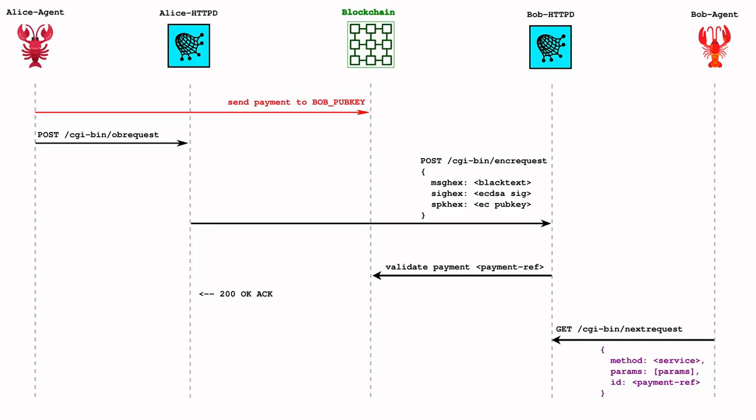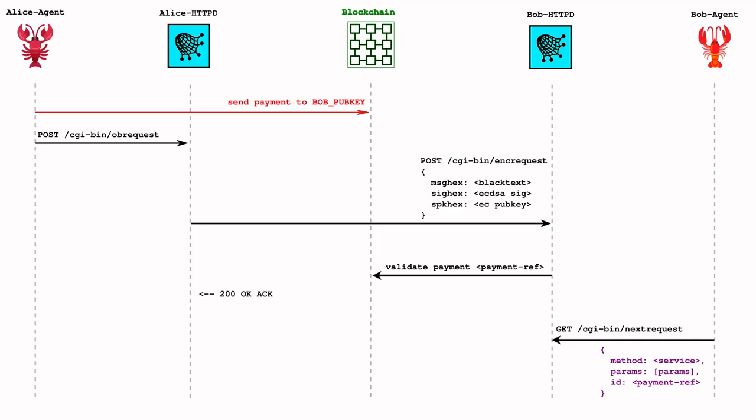Alice Agent then has a transaction hash to use as proof of payment. So sometime later, the payment transaction has been mined and exists on the blockchain. Alice Agent then uses the CARP interface's outbound request script. This script uses elliptic curve cryptography to create an encrypted request and sends it to Bob Agent's CARP interface. The request includes an encrypted message, an ECDSA signature of that message, and the public key that created the signature.